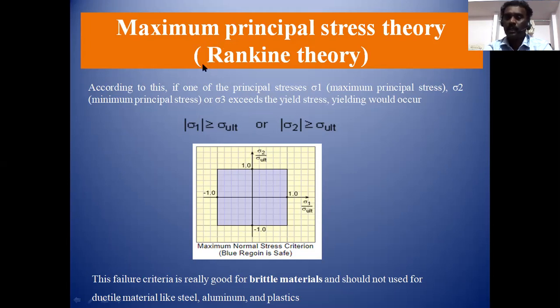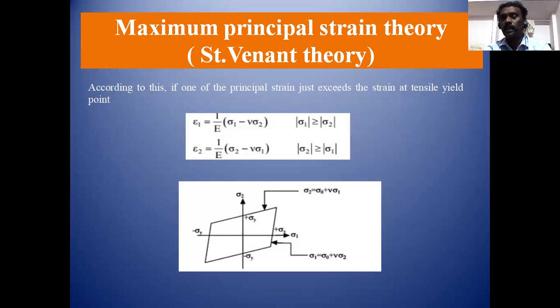Here Rankine is the scientist. He developed so many theories, and one of the theories is the maximum principal stress theory. You might have heard about the Rankine cycle and Rankine theory for columns. A lot of equations were developed by Rankine. So this is all about the maximum principal stress theory.